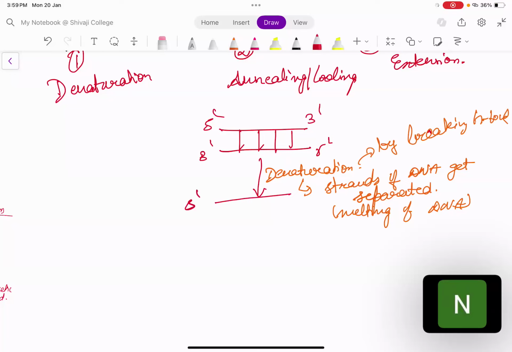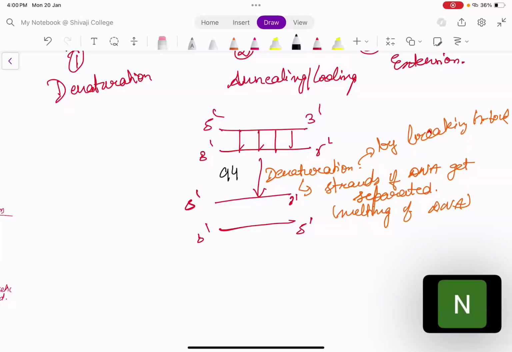Now the thing which is very important to see here is that each and every step occurs at a particular temperature. So this denaturation occurs at 94 degrees Celsius. ठीक है, I hope denaturation समझ में आया है. Now this was the first step.